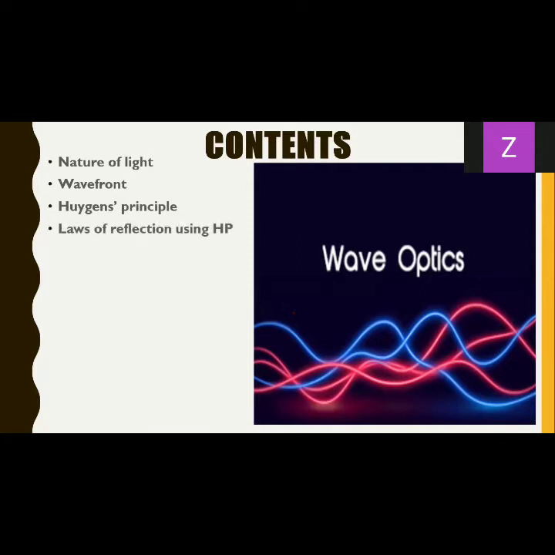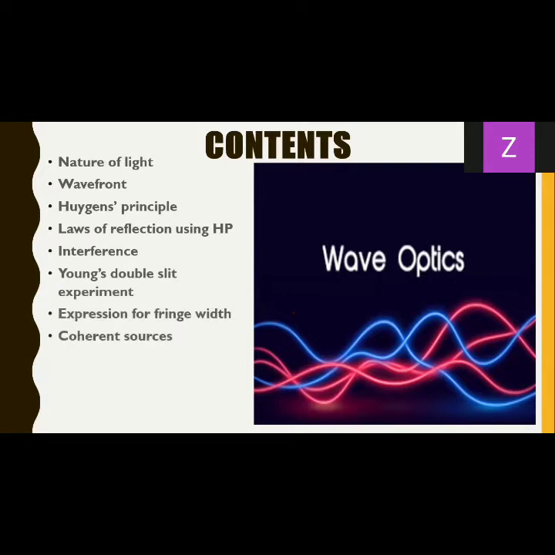Laws of reflection using HP, which means Huygens' principle, not Harry Potter. Interference, double slit experiment, fringe width, coherent sources, lots and lots of different things. Moving on to diffraction with the width of maxima and minima, and finally ending with the radio telescope. So these are all the contents we are going to cover in our chapter wave optics.